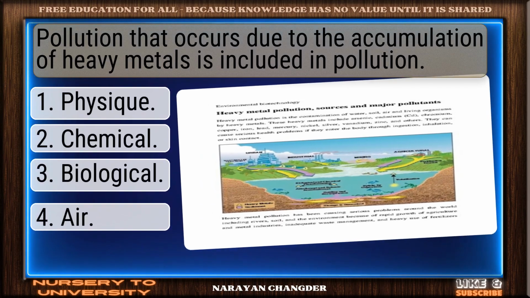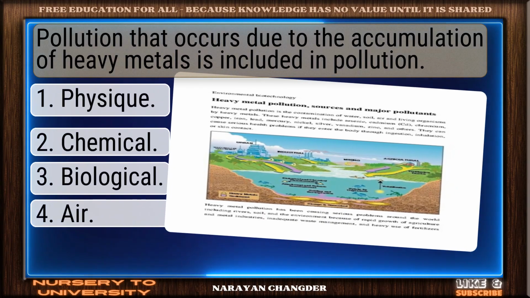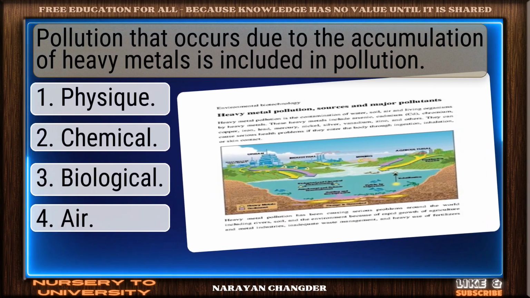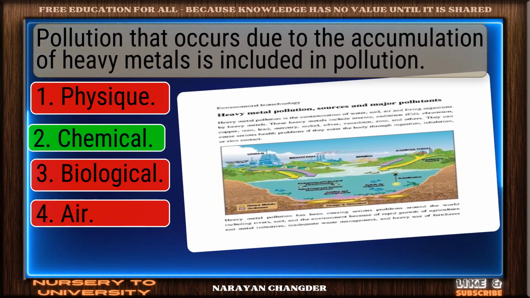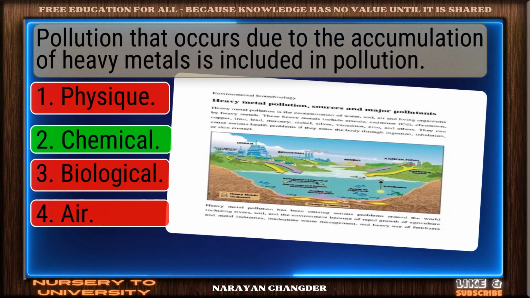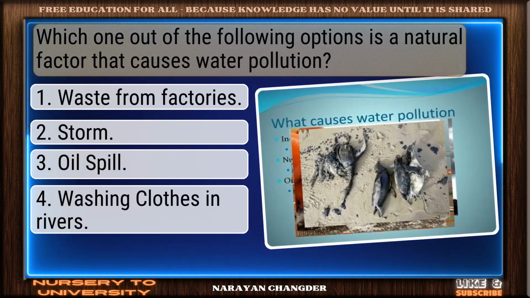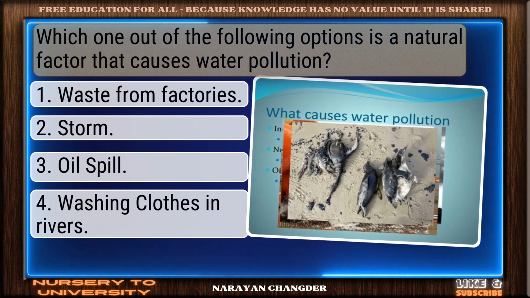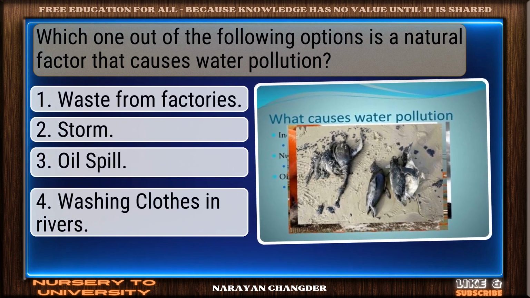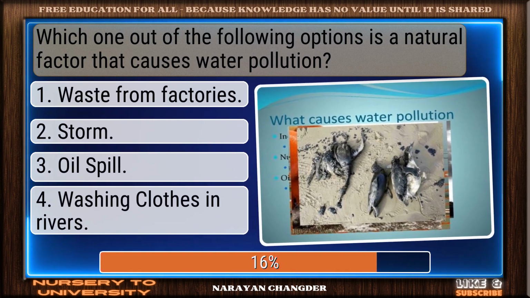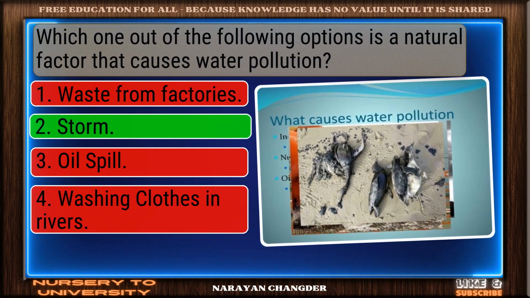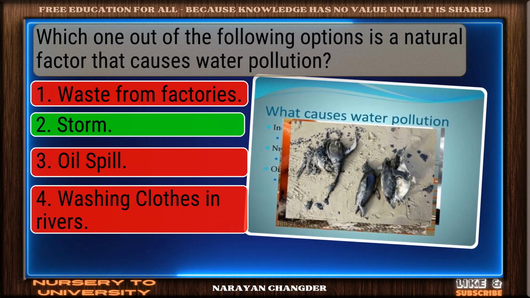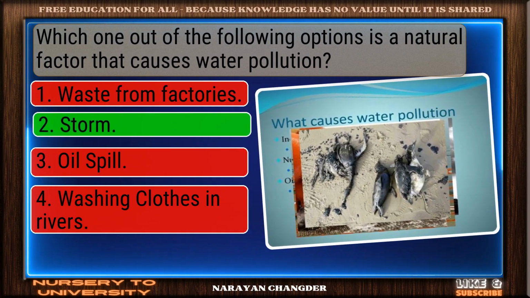Pollution that occurs due to the accumulation of heavy metals is included in dash pollution. Correct. Chemical is the right answer. Which one out of the following options is a natural factor that causes water pollution? Clear logic. Your choice storm is sound and 100% true.